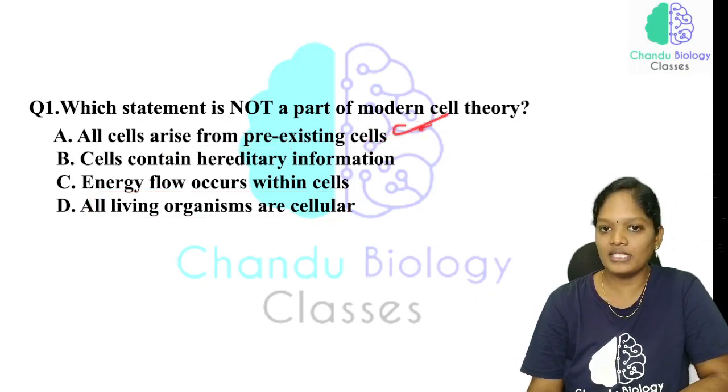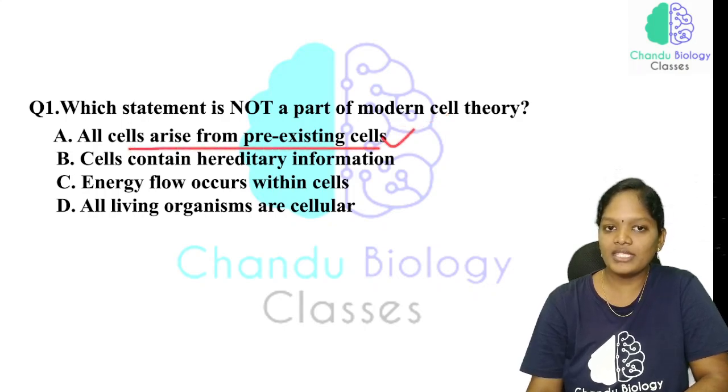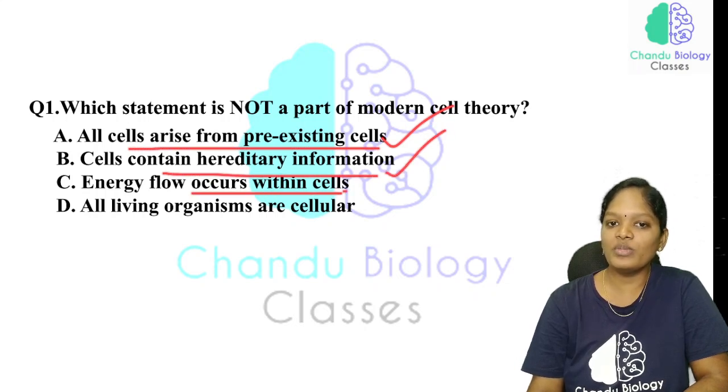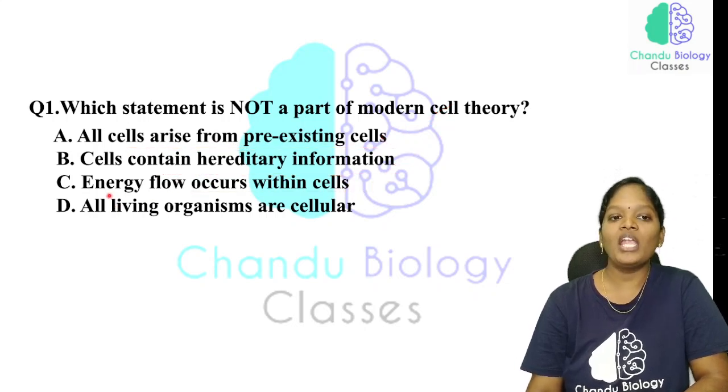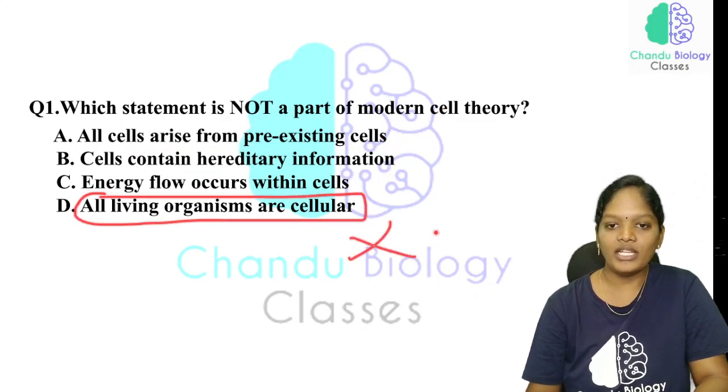The modern cell theory also explains that all cells arise from pre-existing cells, cells contain the hereditary information, and energy flows within the cells, which is the metabolism. And all living organisms are cellular is not a part of the modern cell theory.